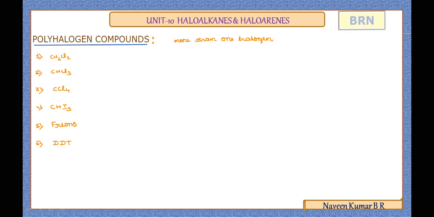It's a very simple one. It is dichlorodiphenyl trichloroethane, a very powerful insecticide which was used. So we'll try to observe it, the application part of all these polyhalogen compounds, and what are the physiological effects from these polyhalogen compounds.